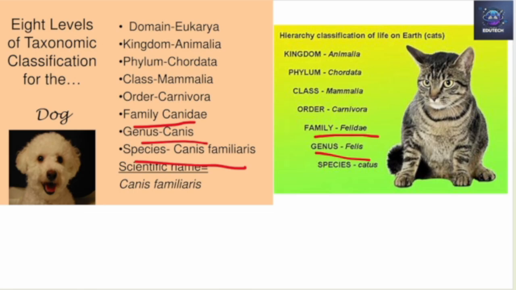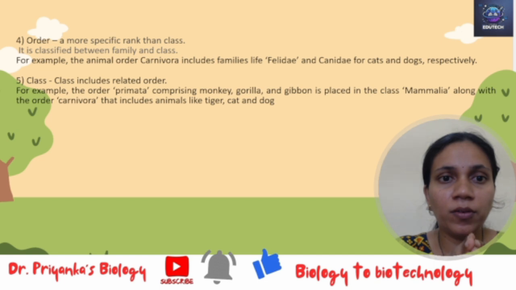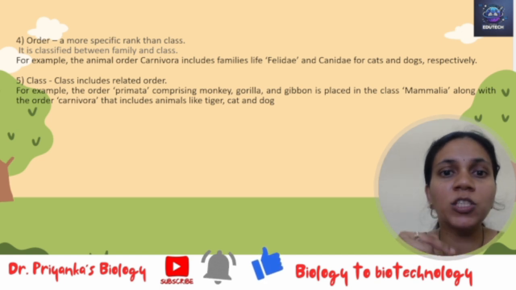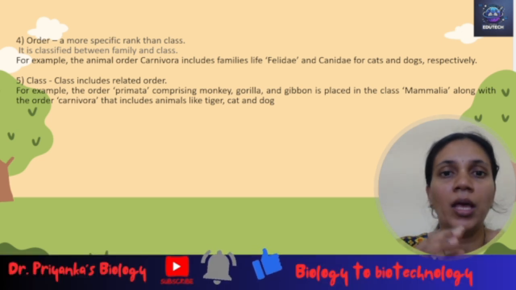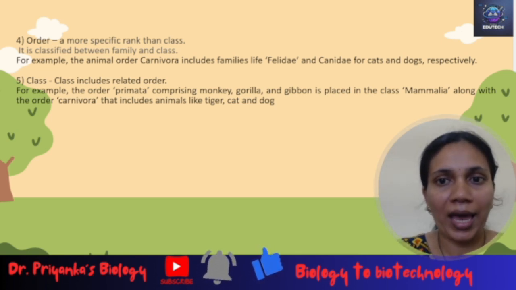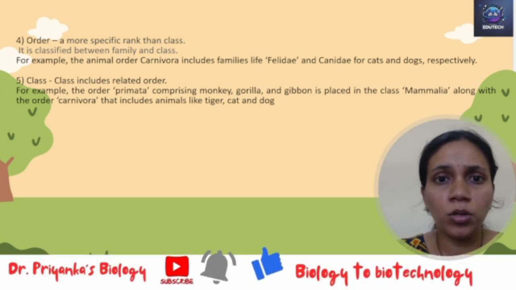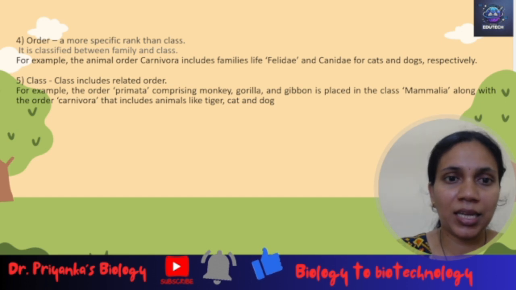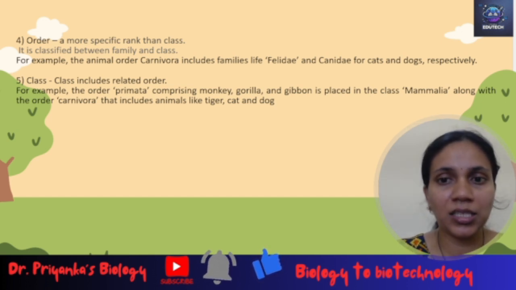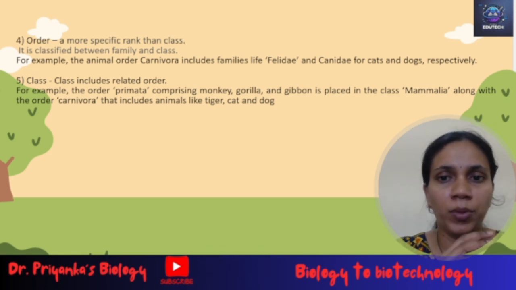The next part we will see later. Before that, let us cover some others. Next we have the order. The order is more specific than a class, and it is classified between a family and a class. We have cats and dogs, and both of them eat meat. That's why they are categorized under the order Carnivora. Now let us take the example of a class. A class is going to include more related orders.